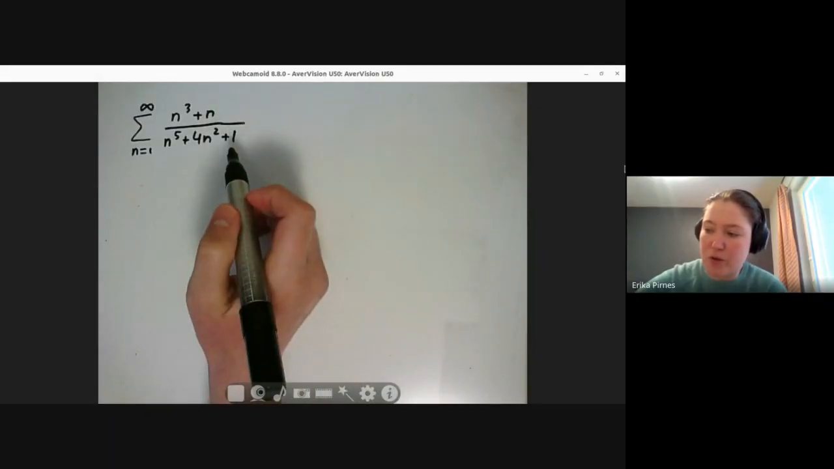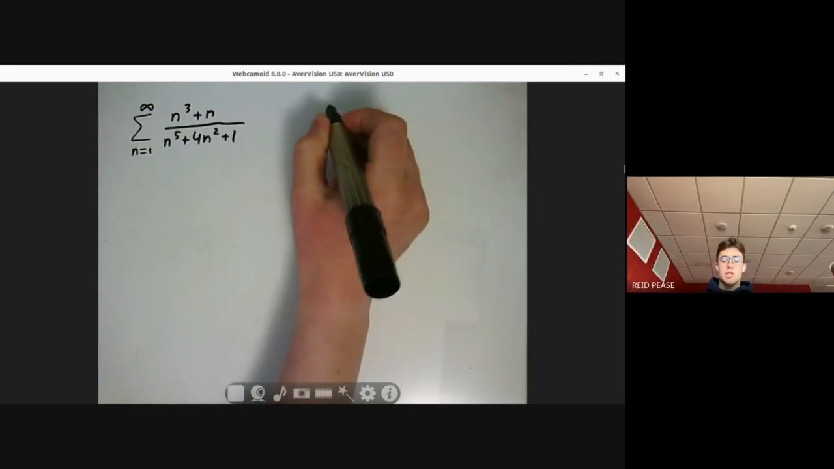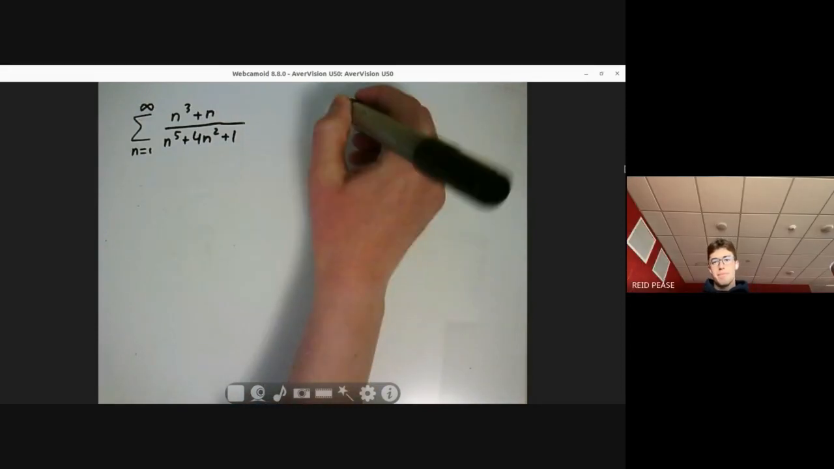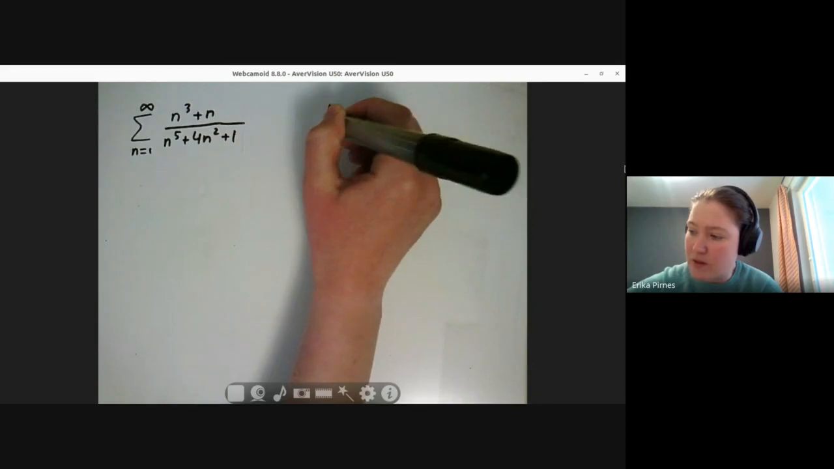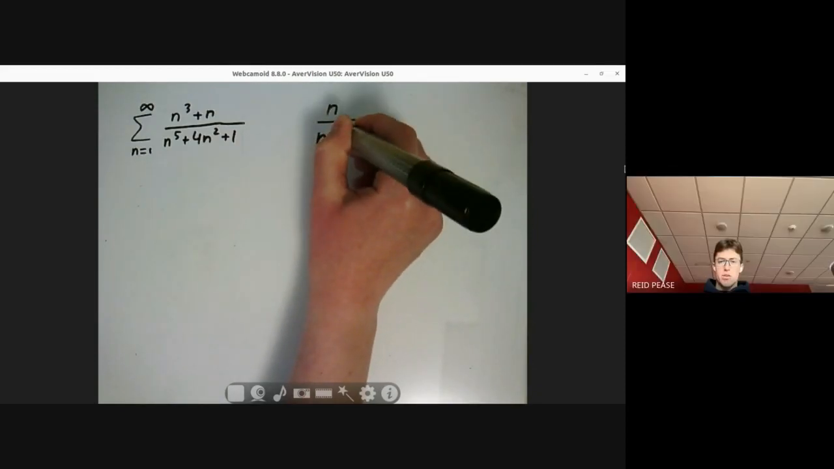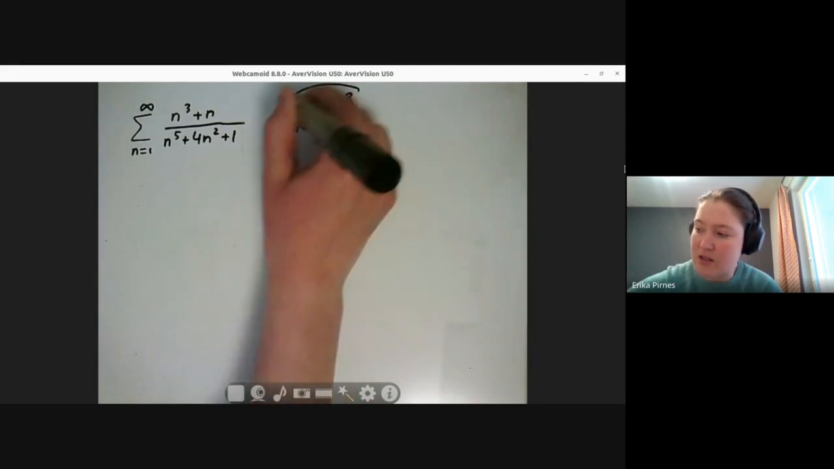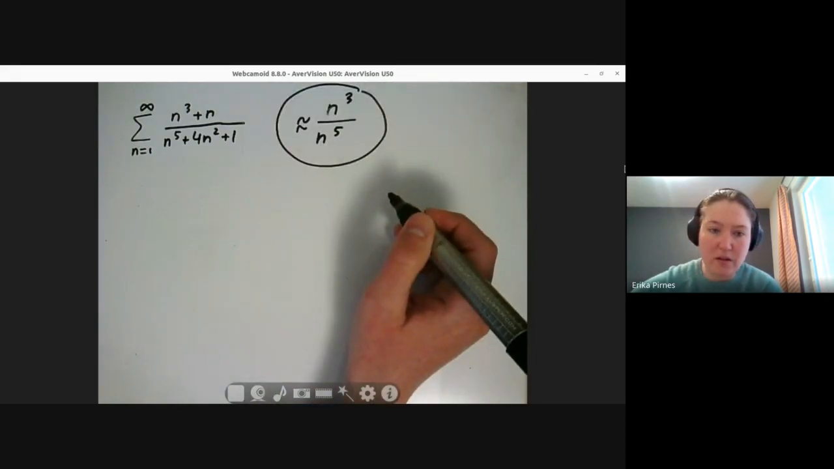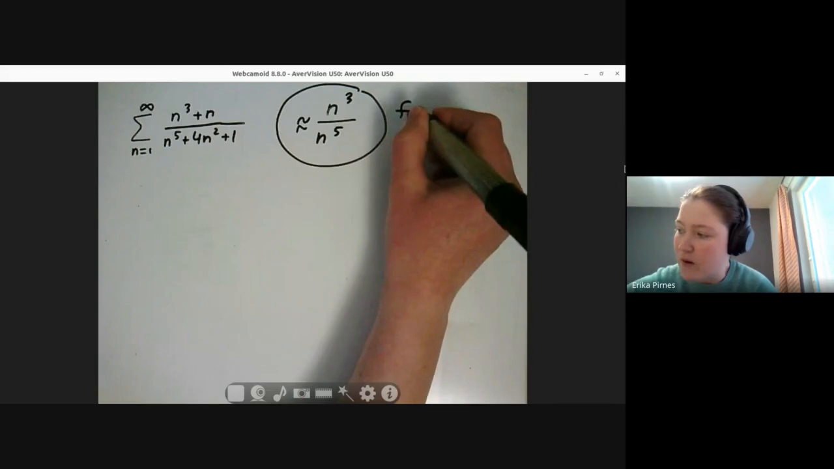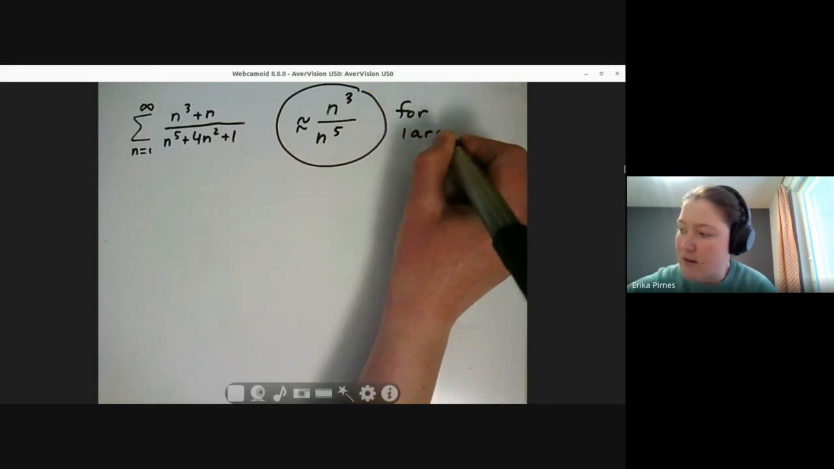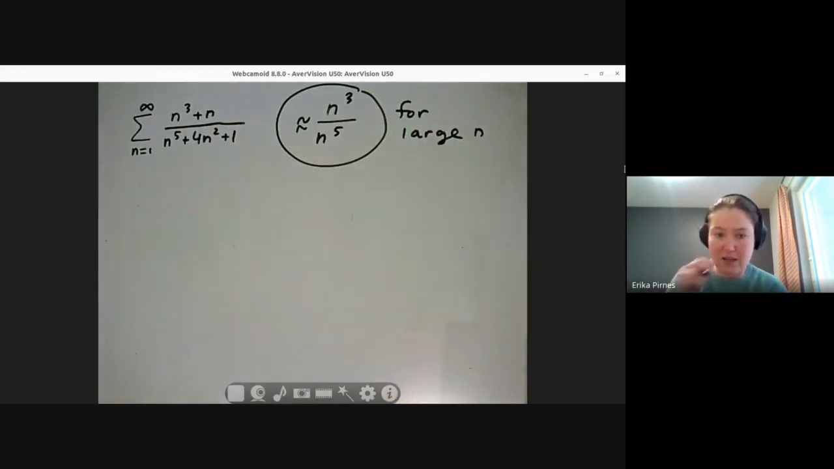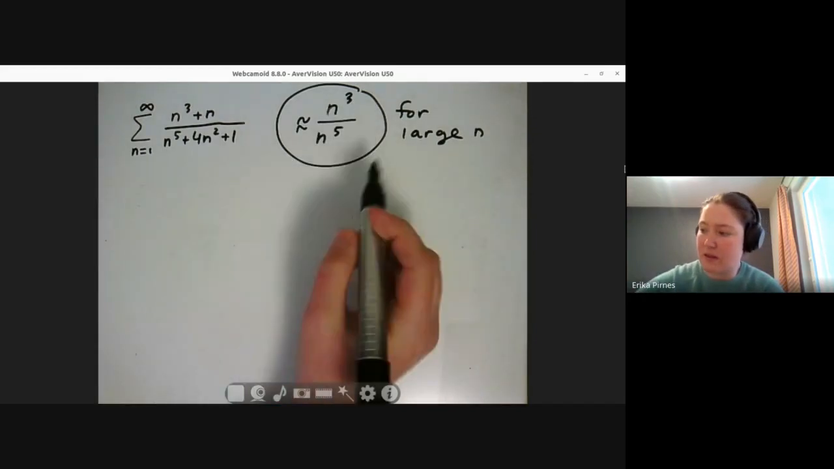Okay. What matters the most? So what matters the most is the n to the fifth on the bottom. Yeah, and on the top is the what? n cubed. Yeah, so I would say this is a good strategy. This is like about this for large n. So these are the things that matter. And what do you know about this?